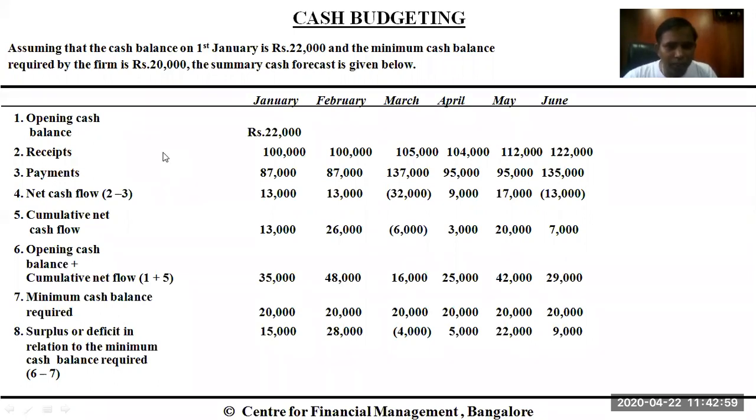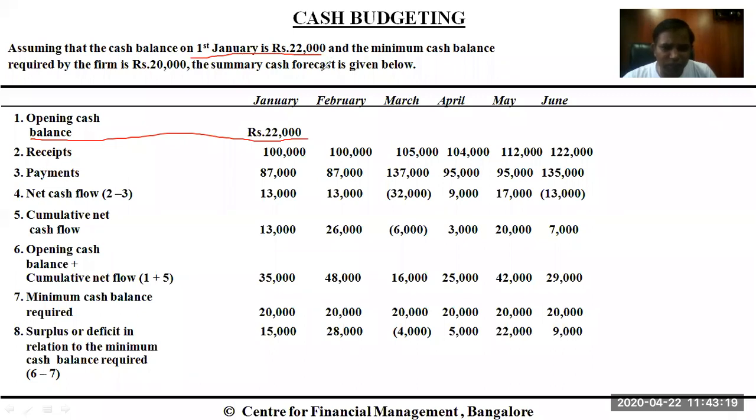The opening cash balance in the month of January is 22,000. It is given that the opening cash balance is 22,000.